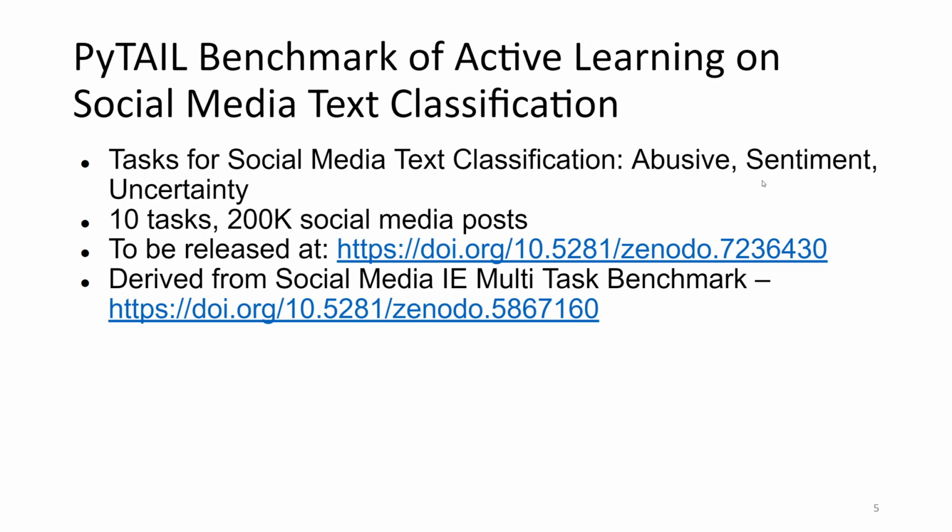As part of this effort, we are also introducing a benchmark of active learning on social media text classification. This consists of 10 tasks comprising around 200,000 social media posts and comprises the various text classification tasks I showed before. It's derived from the social media information extraction multitask benchmark.